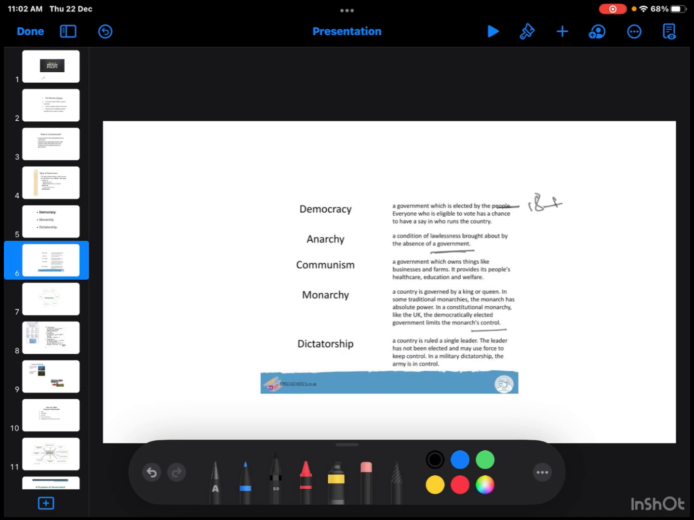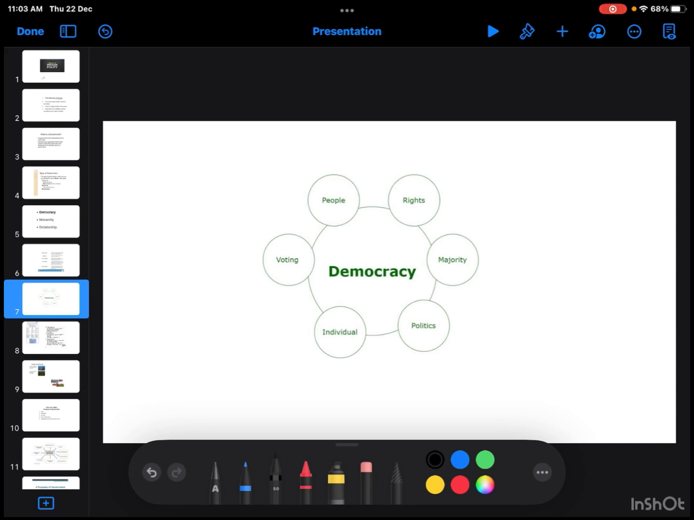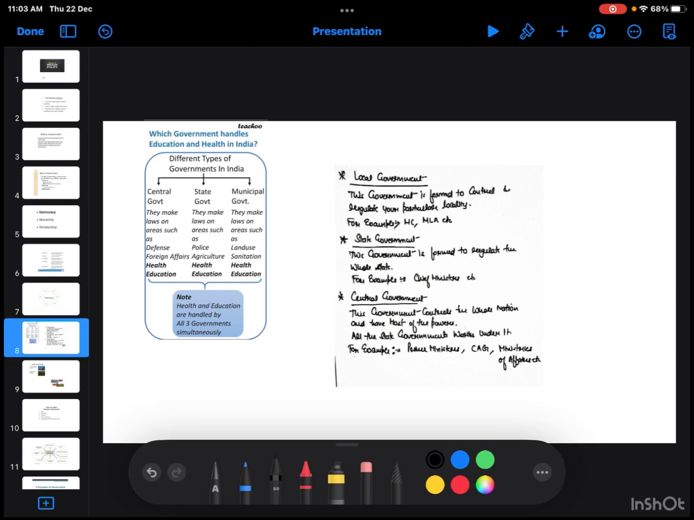Then the last one is dictatorship. A country is ruled by a single leader, or there may be a group of leaders ruling a particular country. The leader has not been elected and may use force to keep control. In a military dictatorship, the army is in control. These are the 5 types. In India, we follow democracy, which involves rights, majority, politics, individual, voting and people.